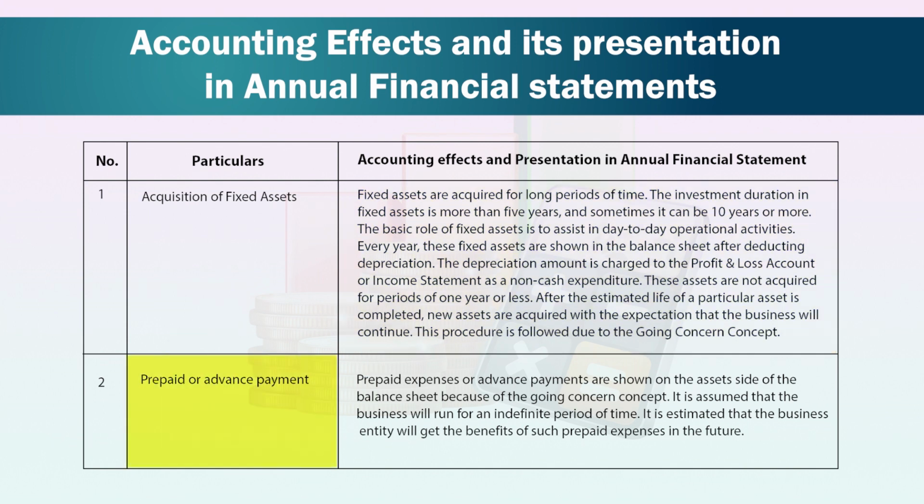Second is prepaid or advance payment. Prepaid expenses or advance payments are shown on the asset side of the balance sheet because of the going concern concept. It is assumed that the business will run for an indefinite period of time. It is estimated that the business entity will get the benefit of such prepaid expenses in the future.